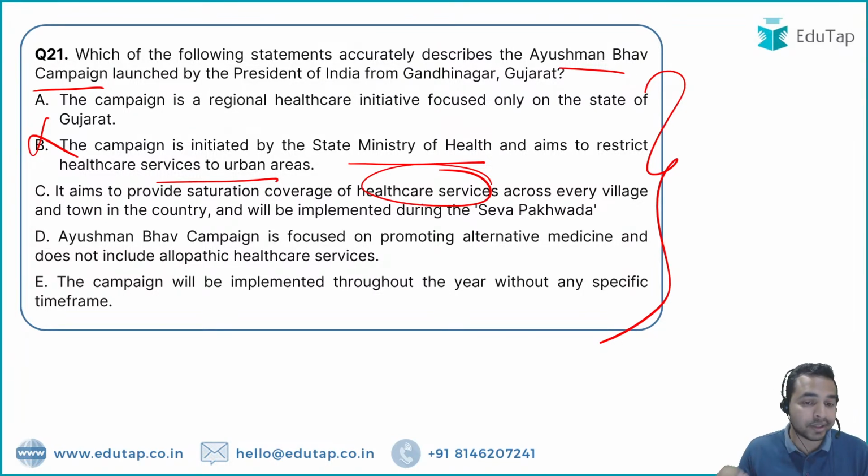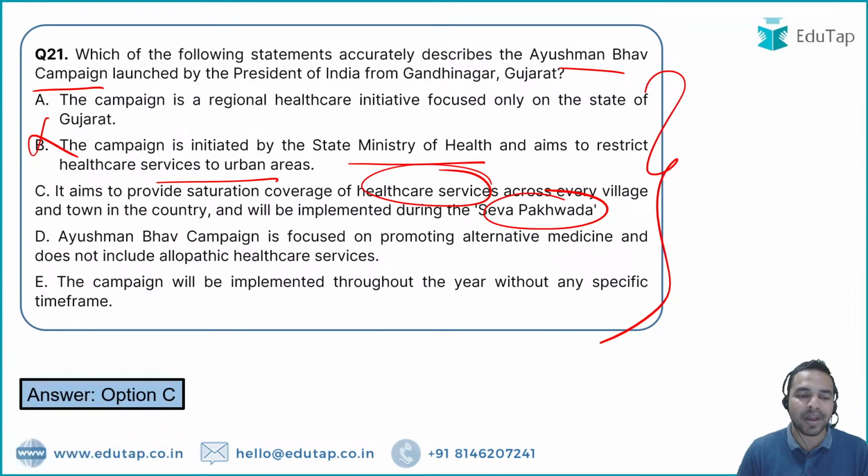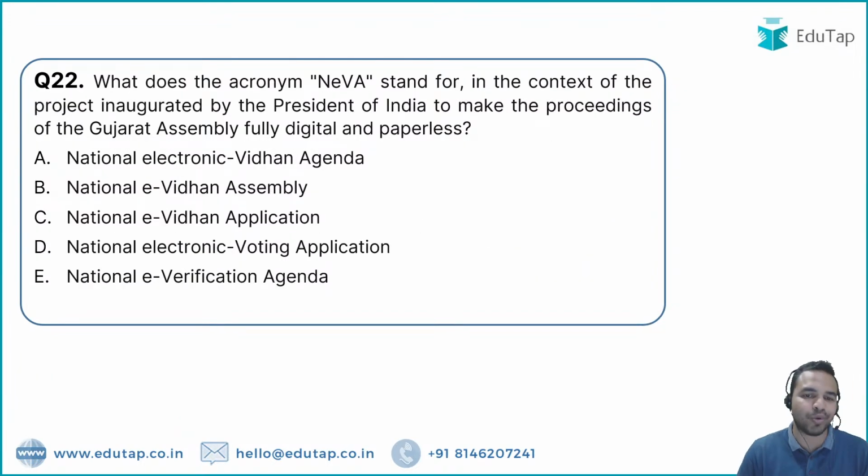And when we talk about the implementation of this campaign, this campaign will be implemented during the Seva Pakhwada, and that is absolutely the right answer. The right answer here is option C to the Ayushman Bhav campaign. Absolutely right here. Most of the people have given me the right answer. That is option C to this question. Let's move on to the next question.